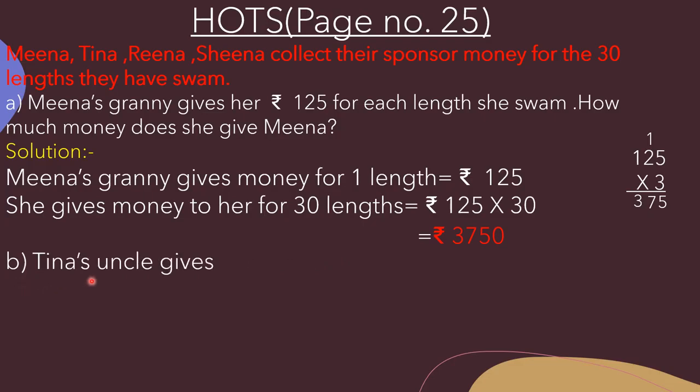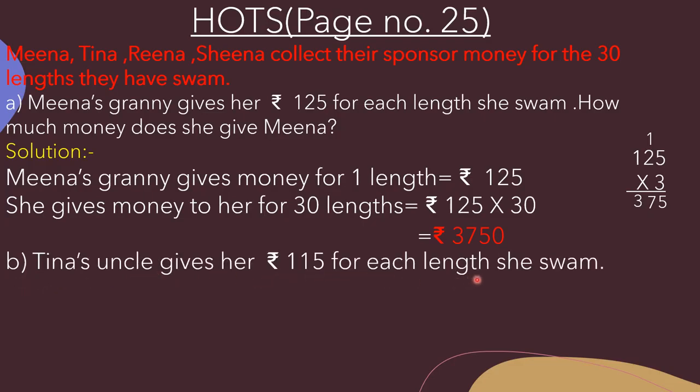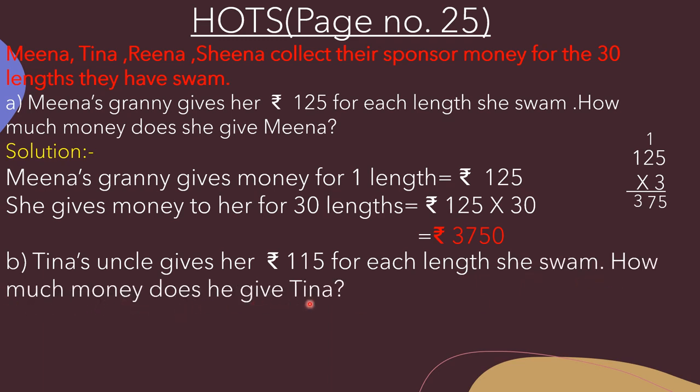Here it is given Tina's uncle gives her rupees 115 for each length she swam. How much money does he give Tina? Now बेटा टीना के जो अंकल हैं उन्होंने उसको हर लेंथ के लिए 115 रुपीज दिए हैं. Okay, so now we have to find out that how much money does he give to Tina. So let's write here.